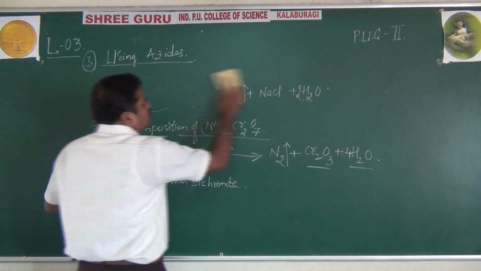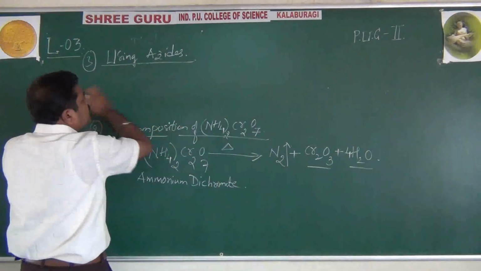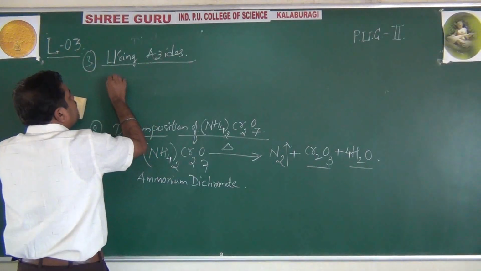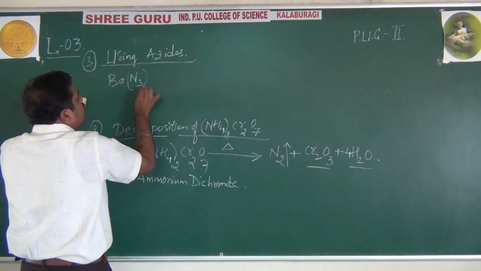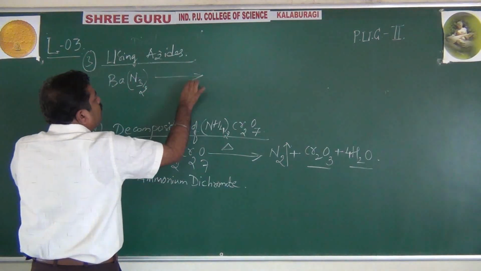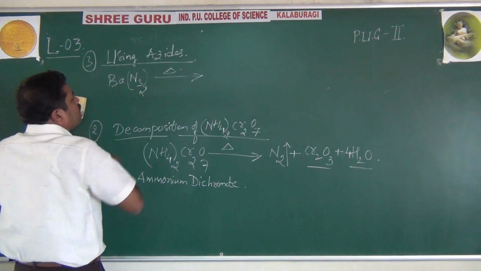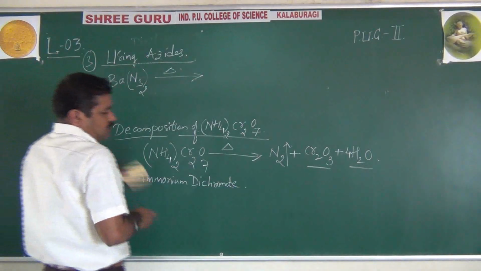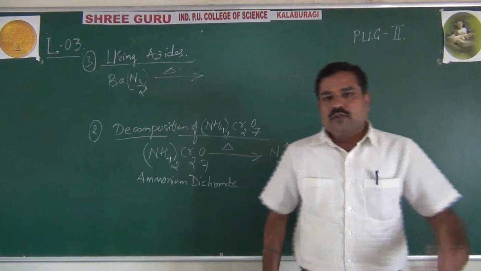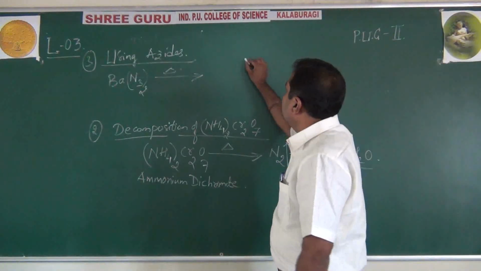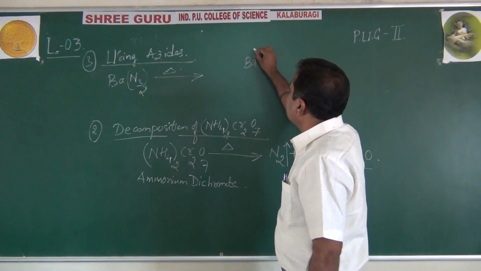See, using azides means barium azide, Ba(N3)2, on heating. Even sodium azide. So I will tell you, especially if you don't know these formulas, just I will give you your first year knowledge. Barium valency is what? Ba2+.